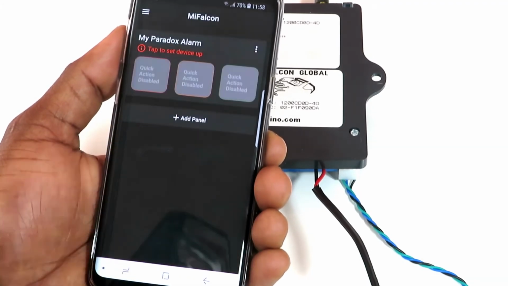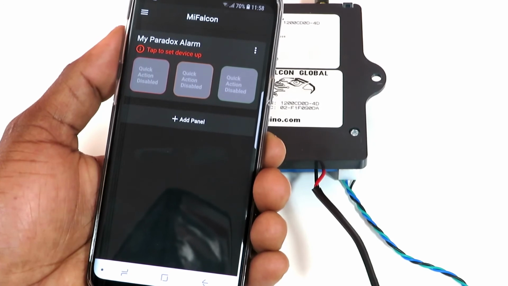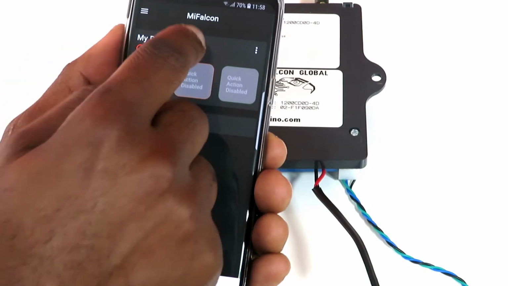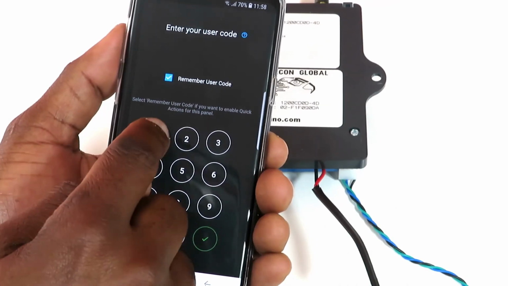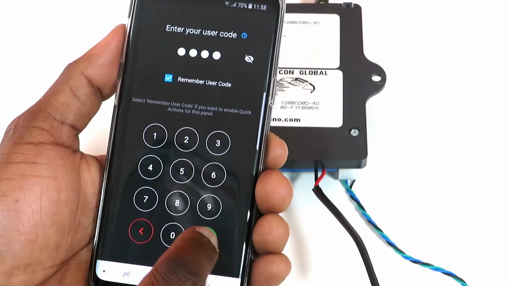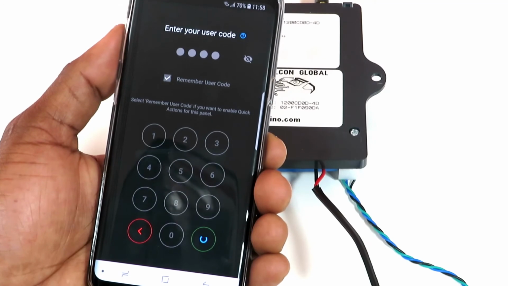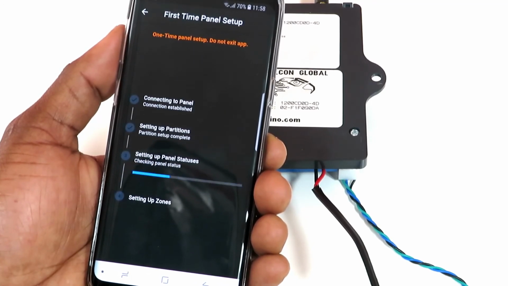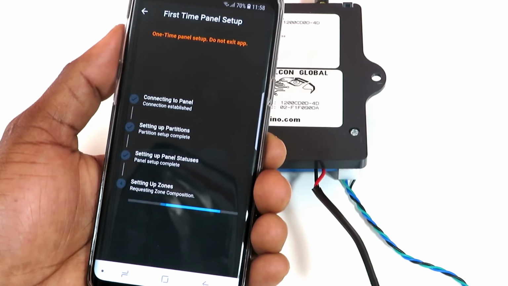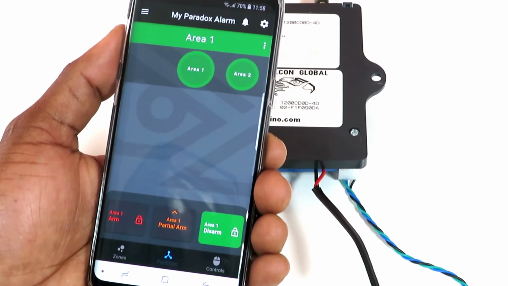Tap Continue. Tap to set device up. Enter your user code. This is the code you use to arm and disarm your panel on the keypad. MyFalcon is just retrieving information from the panel. This should take no longer than 60 seconds.